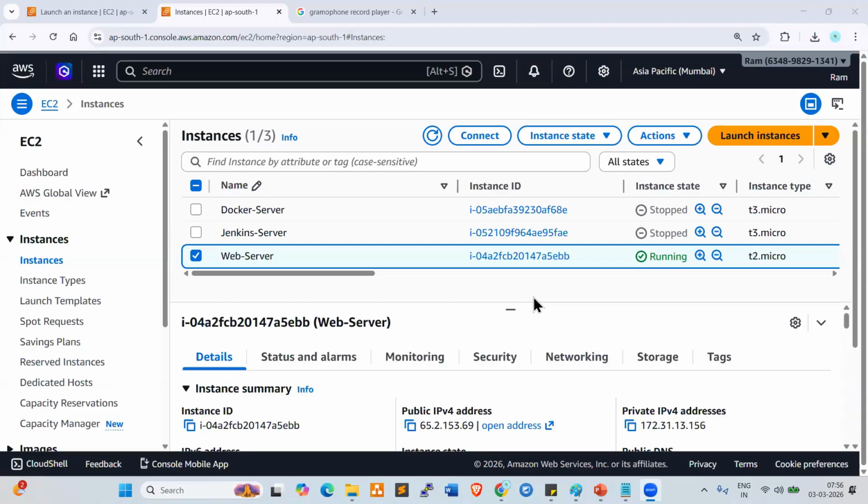Another thing, sir. Instance type T2 micro you informed me, but when I select it, it is not free. T3 is there, but is T3 free? T3 is the only free one, so you can use that. T2 micro is not there. You can use T3 micro.